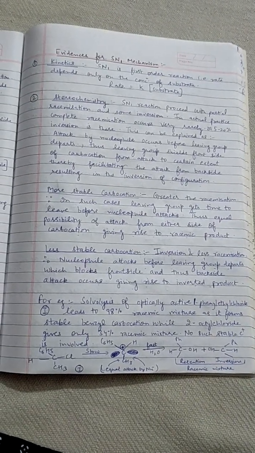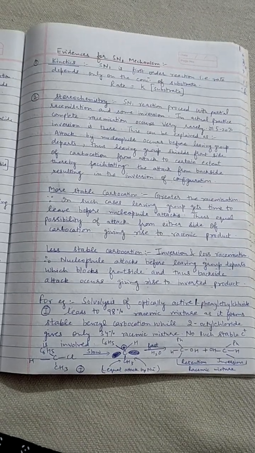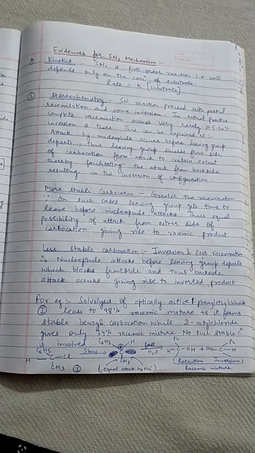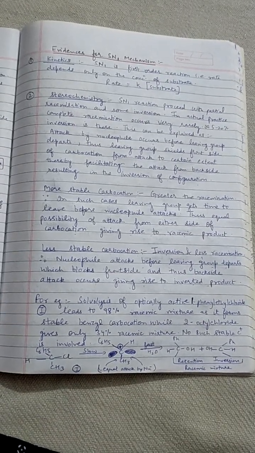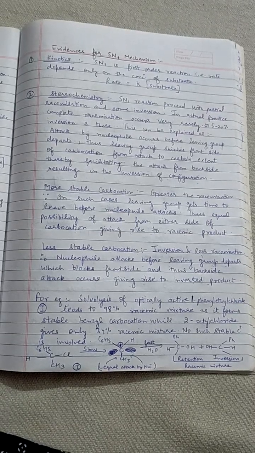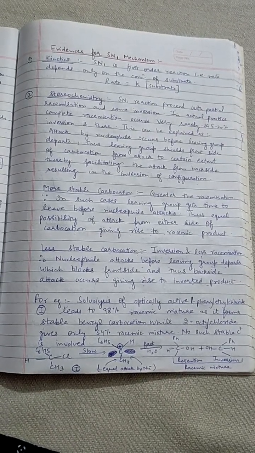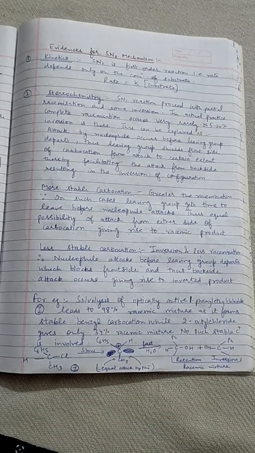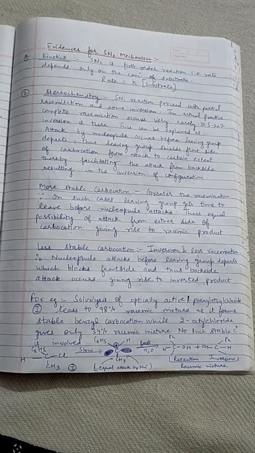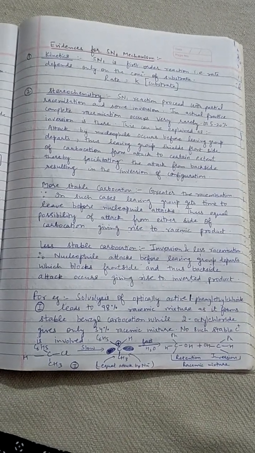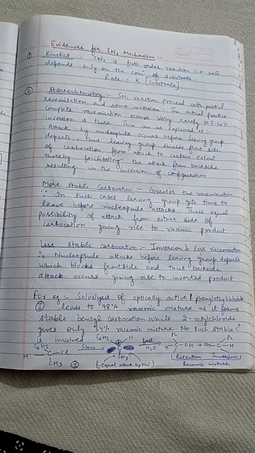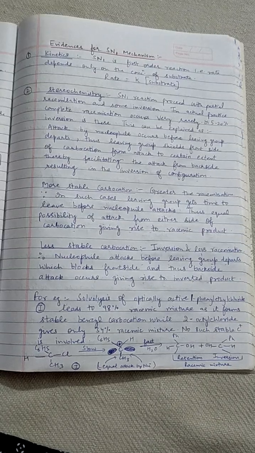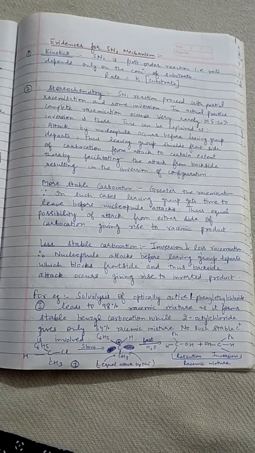Next is stereochemistry. The SN1 reaction proceeds with partial racemization and some inversion, meaning in the actual way complete racemization occurs very slowly and rarely; approximately 5 to 20% inversion occurs. This means the attack of the nucleophile occurs before the leaving group departs. Thus the leaving group shields the front side of the carbocation from the attack to a certain extent, thereby facilitating the attack from the back side, resulting in inversion of the configuration.